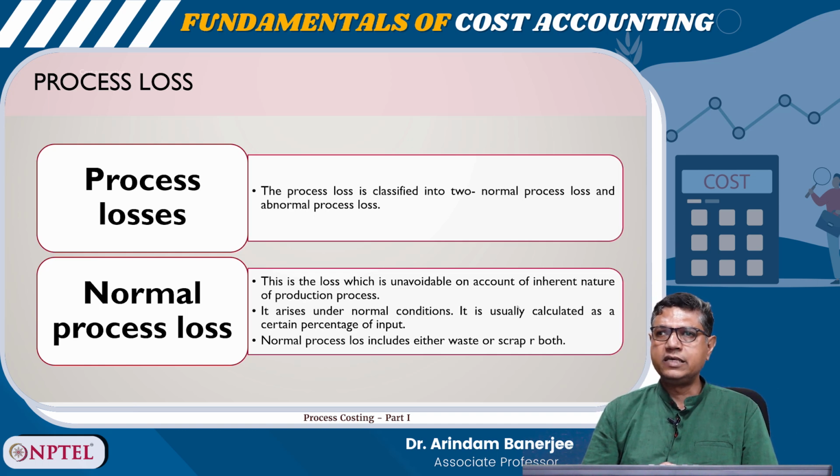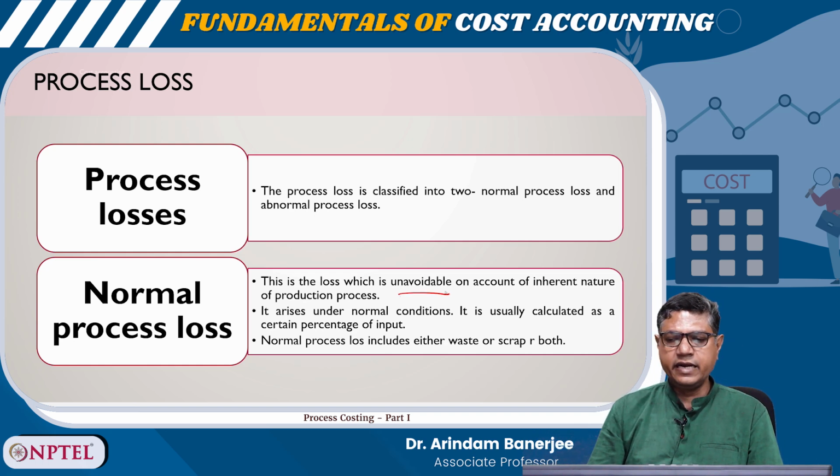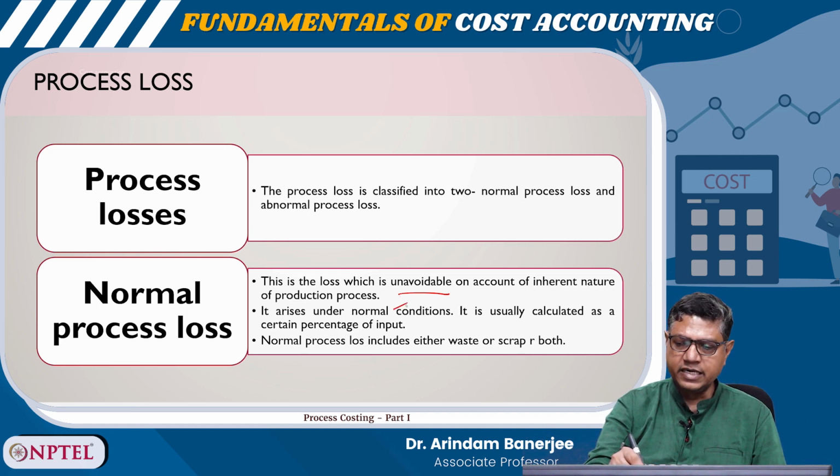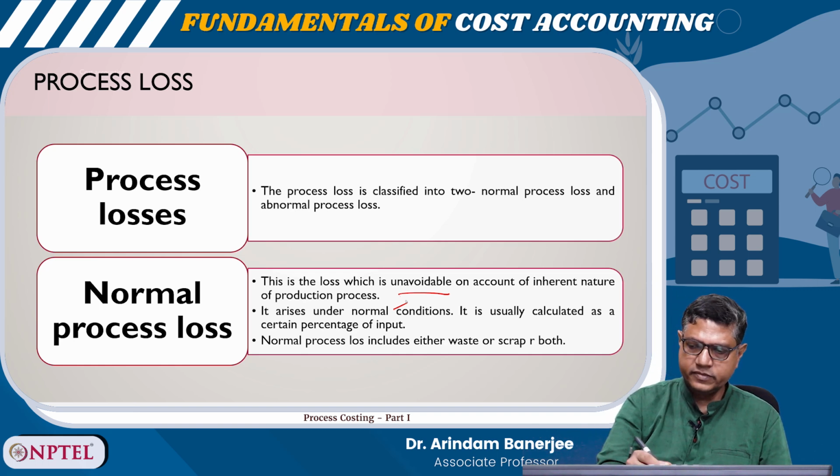Normal process loss is the loss which is unavoidable on account of the inherent nature of the production process. It arises in normal conditions. It is usually calculated as a certain percentage of input. The normal process loss includes either waste or scrap or both.